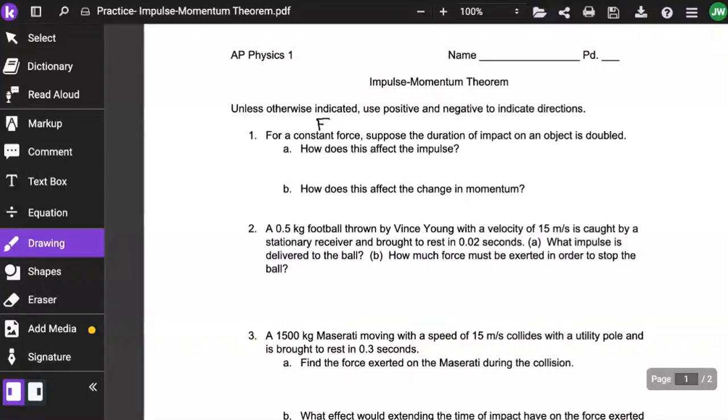For a constant force F, suppose the duration of impact of an object is doubled. So time is doubled, time is times 2. How does this affect the impulse? Well, if we're doubling time and we're keeping force constant, that's twice the impulse, or 2J.